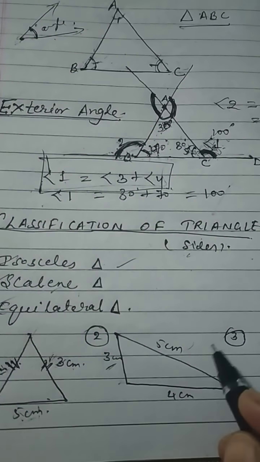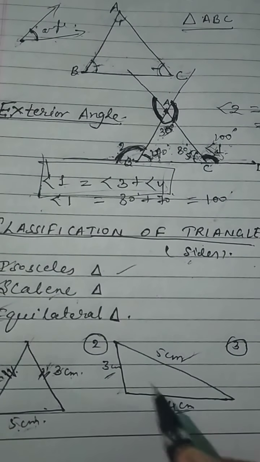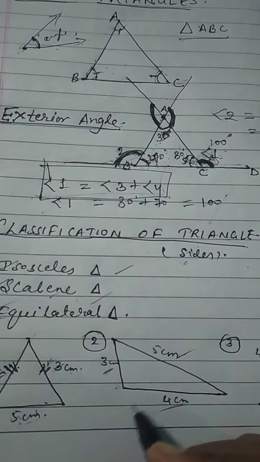You can see this is 3 cm, this is 5 cm, this is 4 cm. All the three sides are unequal. So this is called scalene triangle.